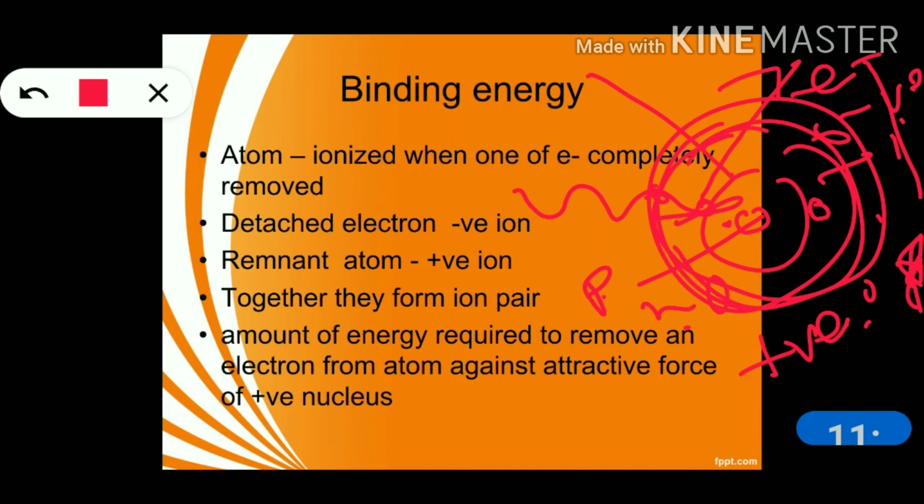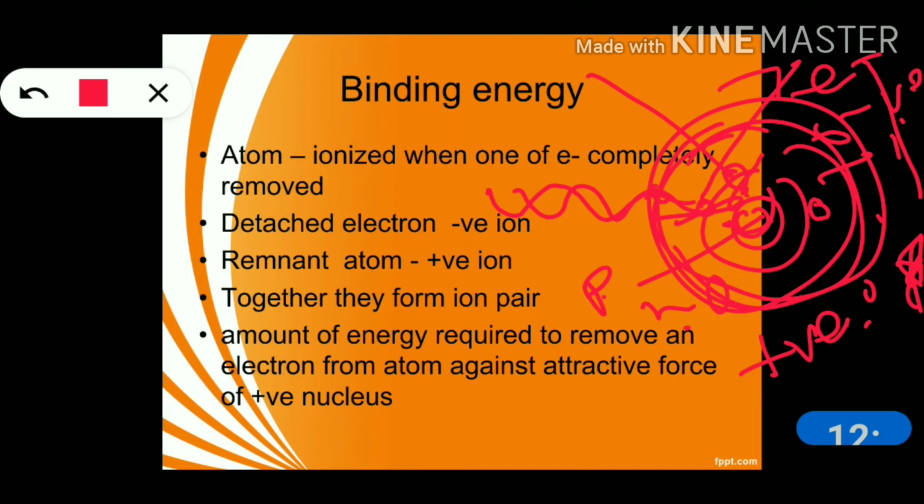So what is binding energy? It is the amount of energy required to remove an electron from an atom against the attractive force of the positive nucleus. Obviously, the binding energy of this electron should be less than that of the incoming incident photon or electron.